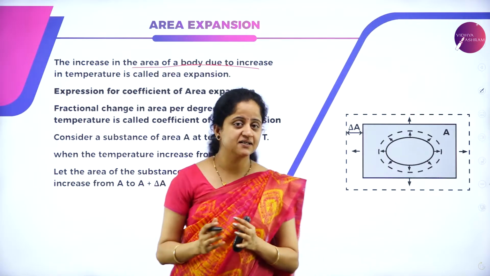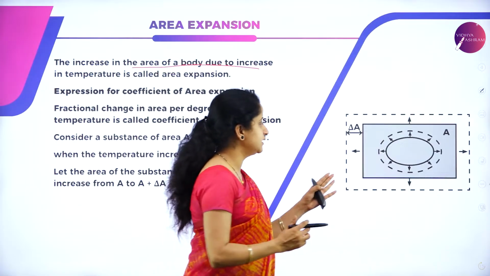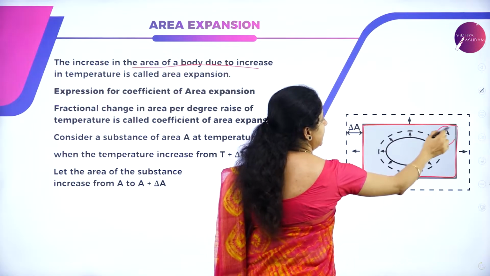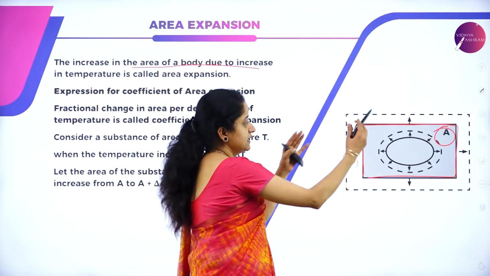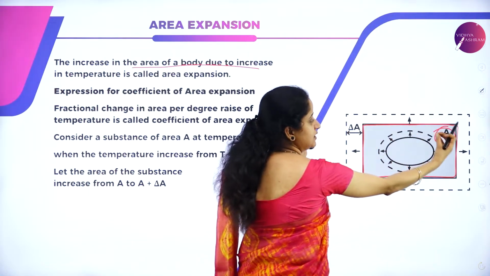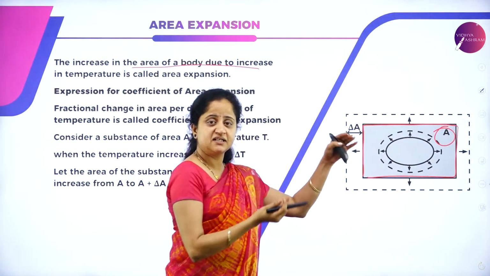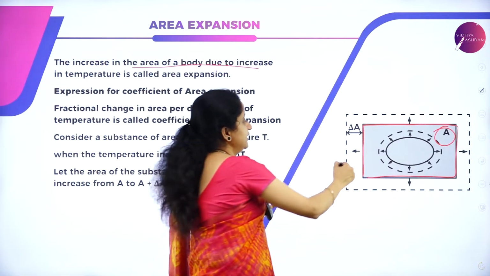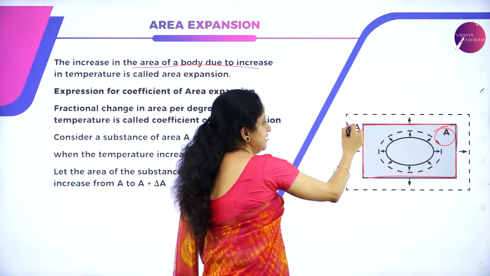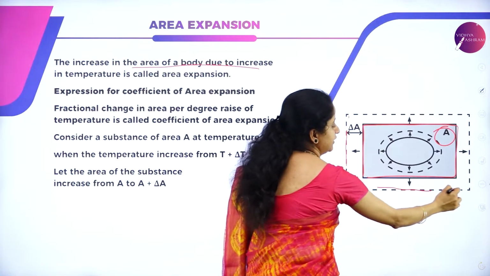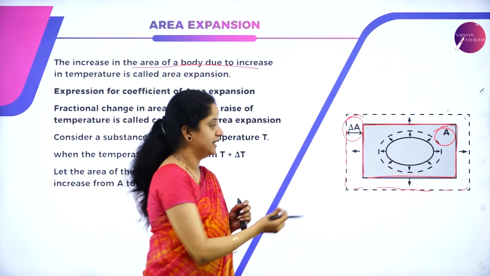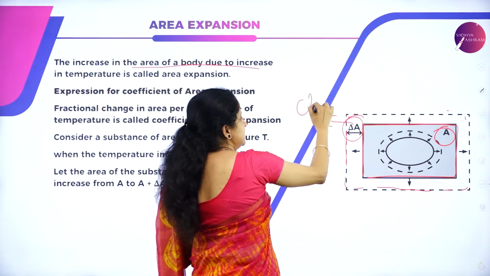To understand this area expansion, let's have a diagram here. Here I have considered an object with area A. As the temperature increases, the entire body will expand. A fractional change we can observe in length as well as in breadth, so that the entire area of the body will expand and reach these dotted line points, and this is called delta A. Delta A means change in area.